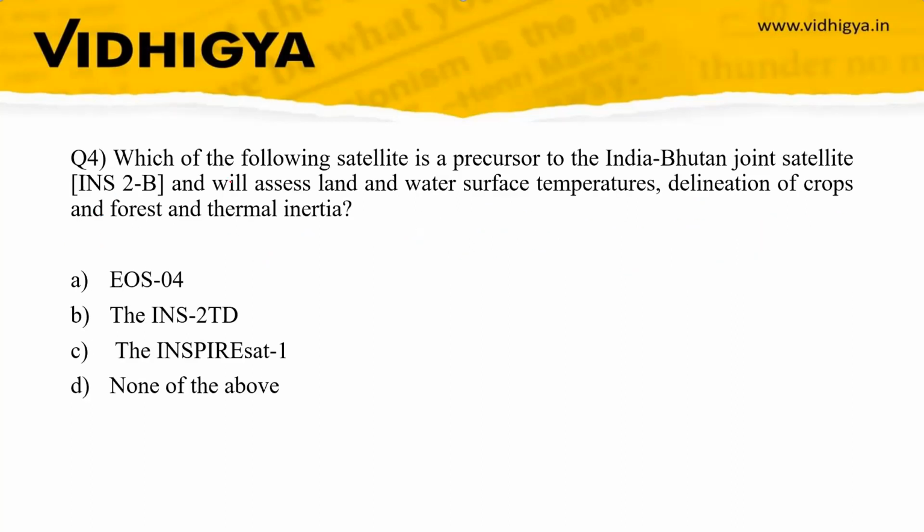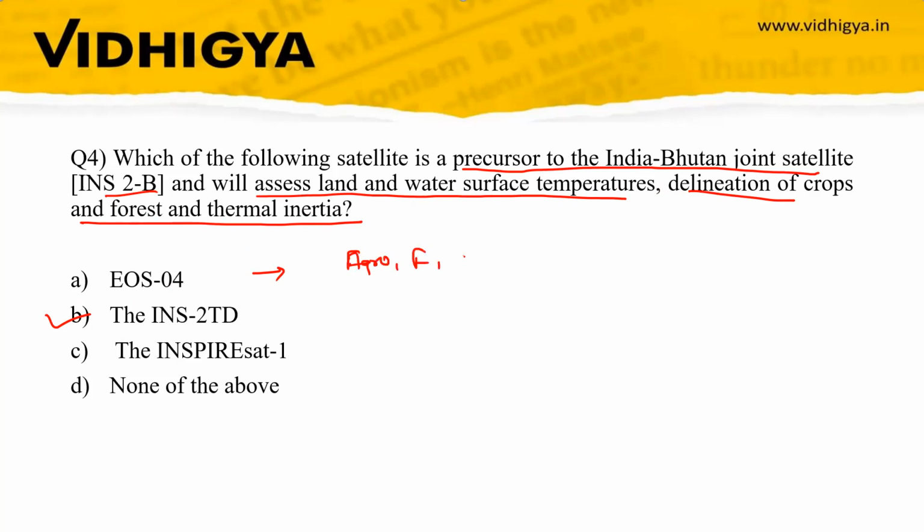Question 4. Which of the following satellites is the precursor to the India-Bhutan joint satellite INS-2B and will assess land and water surface temperature, delineation of crop and forest and thermal inertia? So the correct option is this. So we have discussed the three satellites. It will be used for monitoring weather conditions, which will be used for agroforestry, forestry, plantation and all.